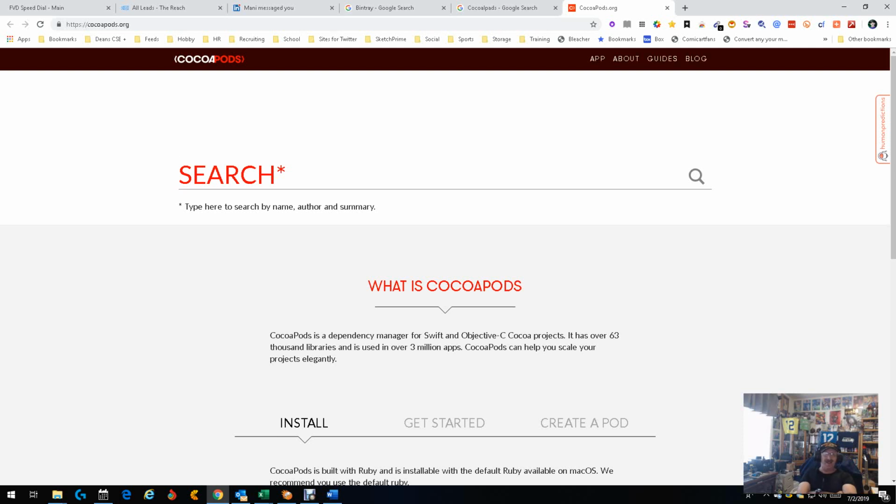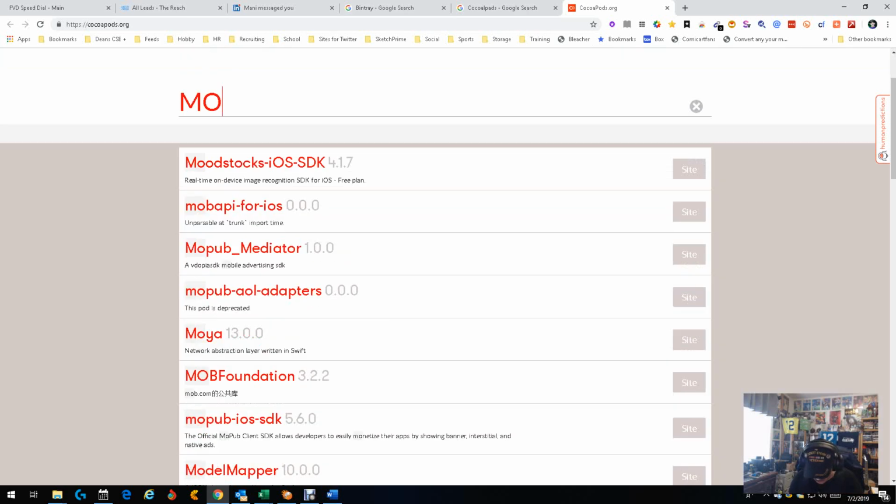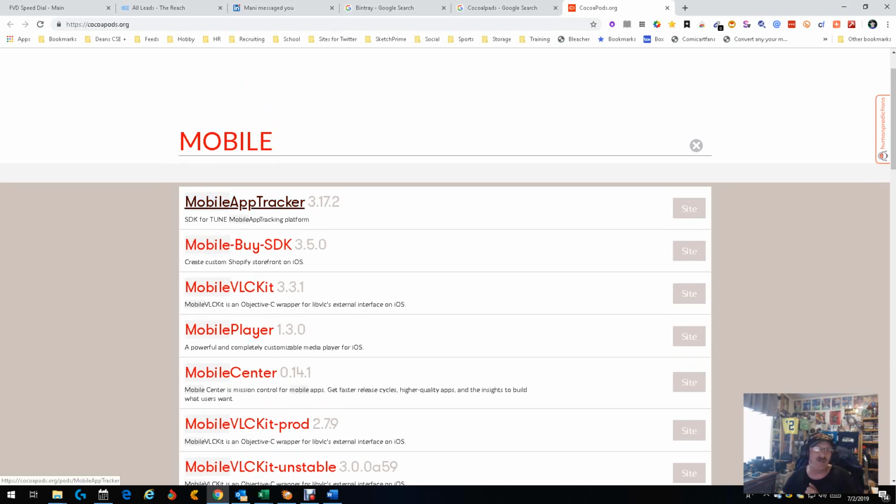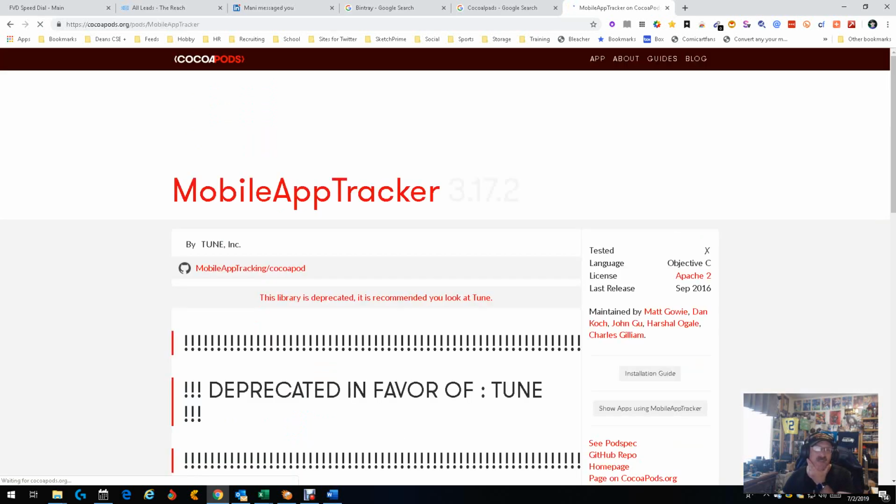It is a dependency manager for Swift, Objective-C, Cocoa projects, and so on. I think we all know what that means. So let's find out. Let's just do mobile. I don't know why I'm just doing mobile. So we're going to see if this place is a searchable commodity. As you can see, we already got this. So let's open up that mobile tracker right there.